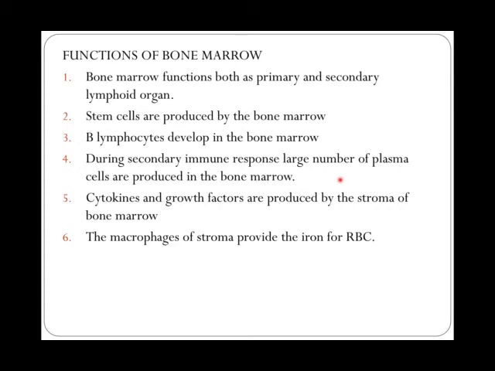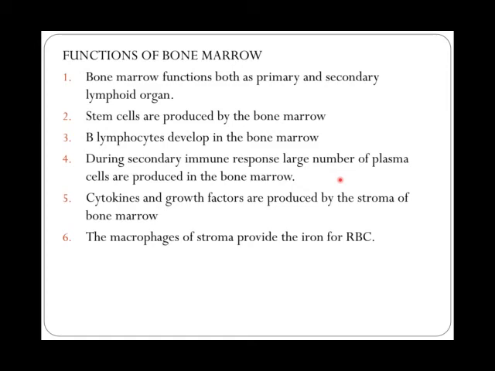The main function is that the bone marrow functions both as a primary as well as a secondary lymphoid organ. It has a dual role. And the stem cells are produced by the bone marrow. What are these stem cells? These are the cells which will differentiate into different lineages, like the erythroid lineage and the lymphoid lineage. The erythroid lineage are the RBC cells, the lymphoid lineage are the WBC cells. These stem cells are produced inside the bone marrow, and the B lymphocytes are also produced only inside the bone marrow.